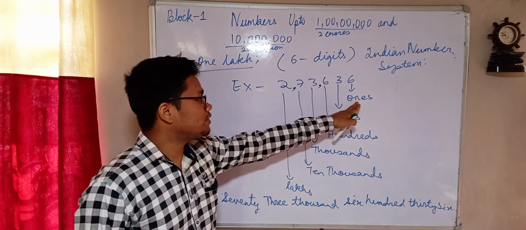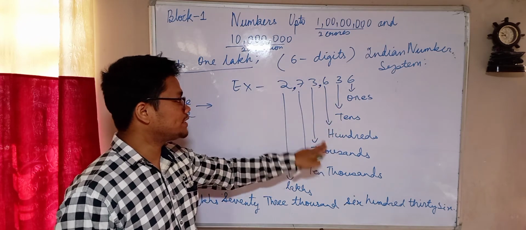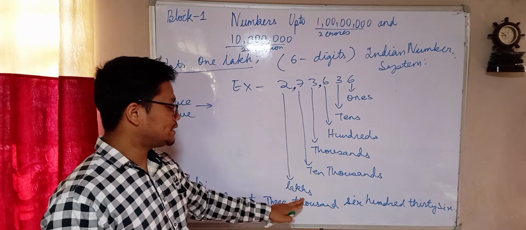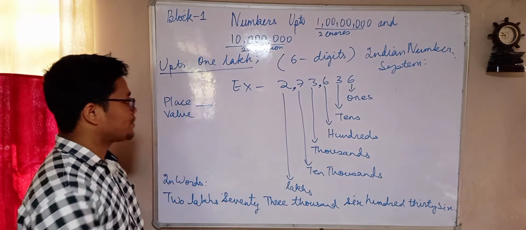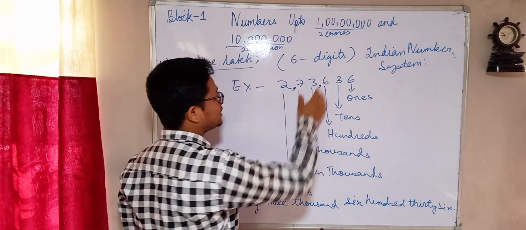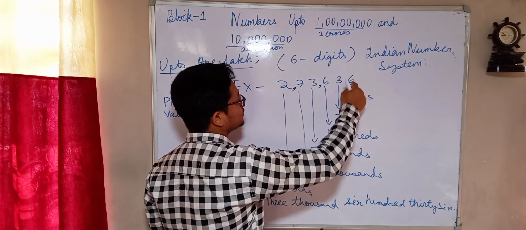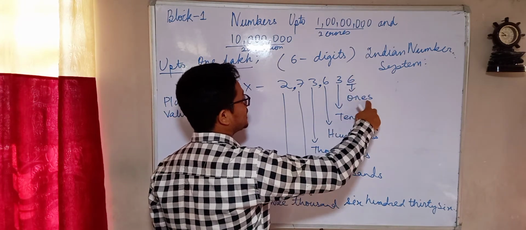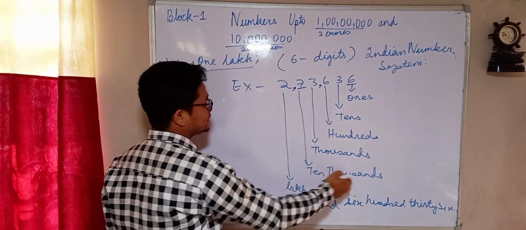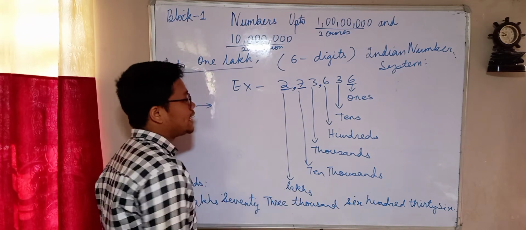So the first digit will be ones, the second digit will be tens, the third digit will be hundreds, the fourth digit will be thousands, the fifth digit will be 10,000, and the sixth digit will be lakhs. Okay, and place value. Place value is actually the value of this number's place. This 6 is at the place of ones, so the value for 6 is ones. If I ask what is the place value of 7, then it is 10,000. If I ask what is the place value of 2, it is lakhs.